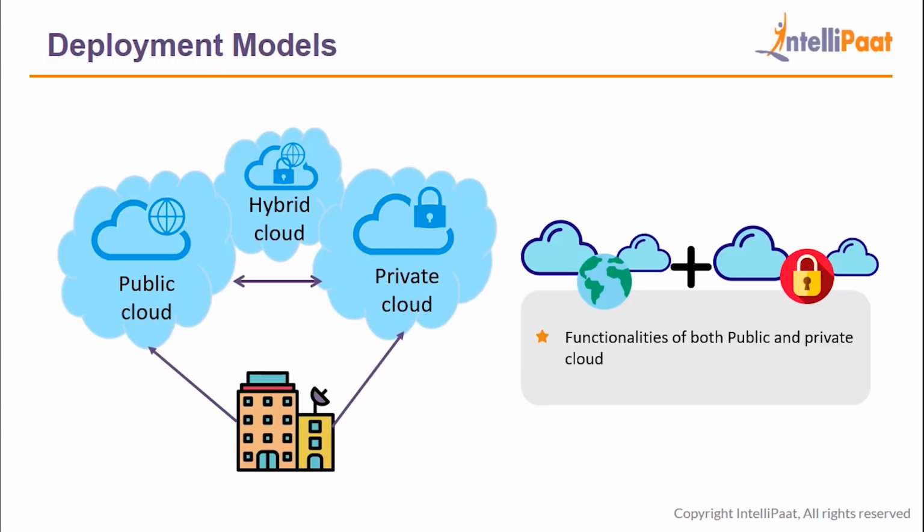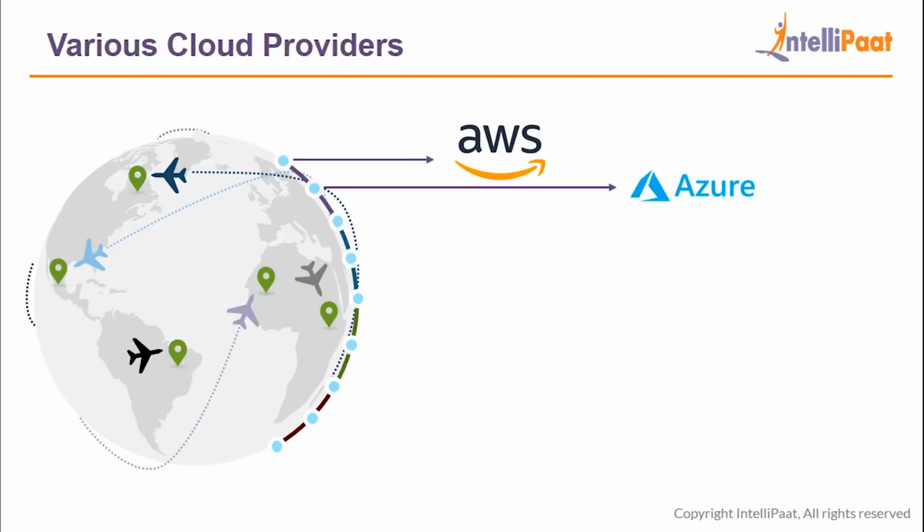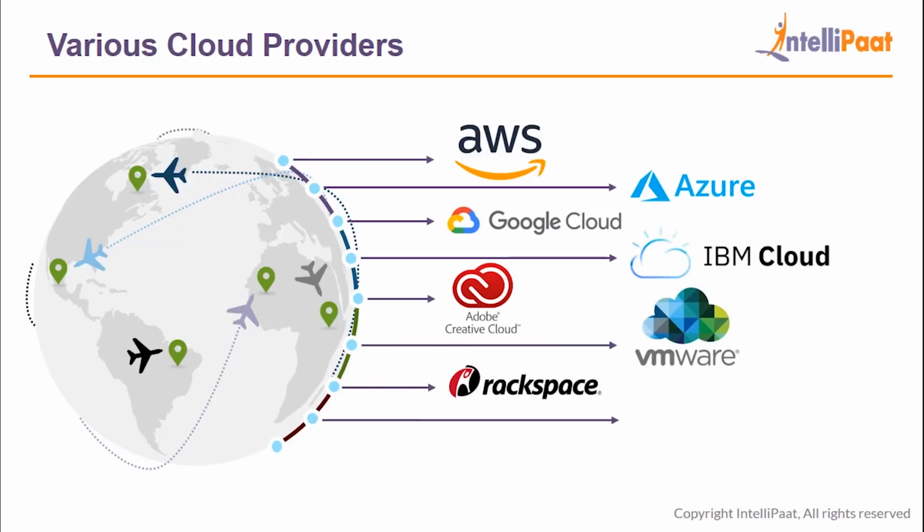So as we have already established that cloud computing is an ever-growing field, naturally there's a huge number of cloud providers as well. Let's look into a few of them. So here first we have AWS, that is Amazon Web Services. Then we have Azure, Google Cloud, IBM Cloud, Adobe Creative Cloud, VMware, Rackspace, Oracle, and Salesforce. So out of all these cloud providers, what makes GCP special? Well, time to find out.